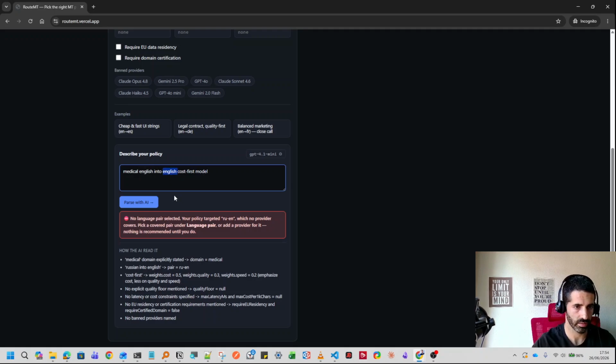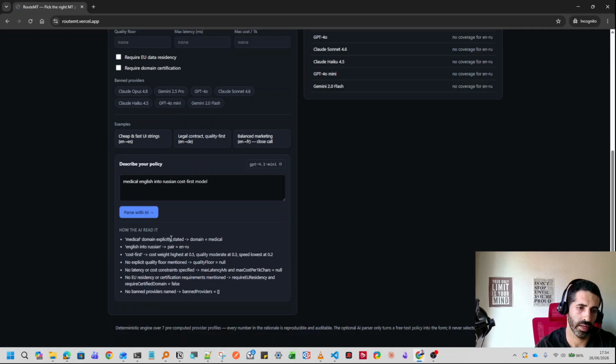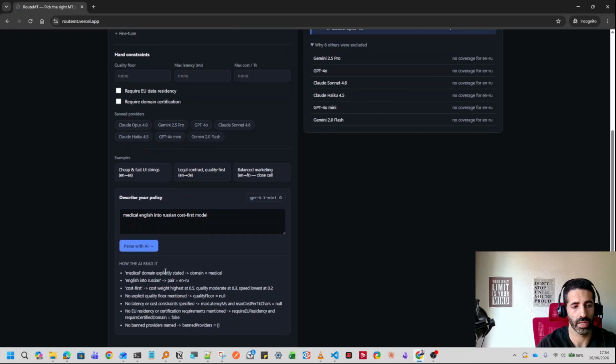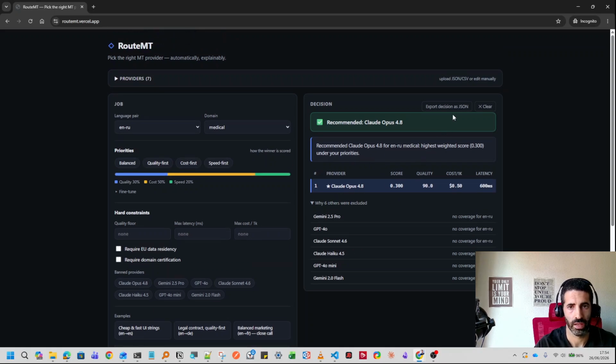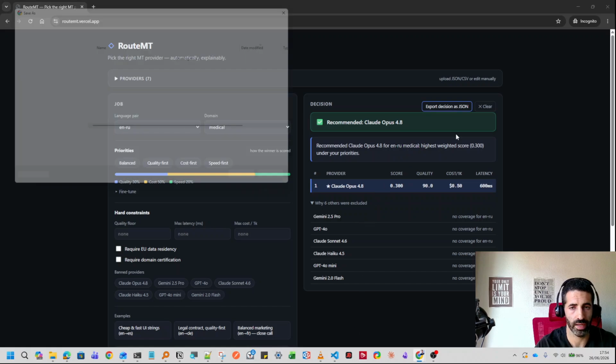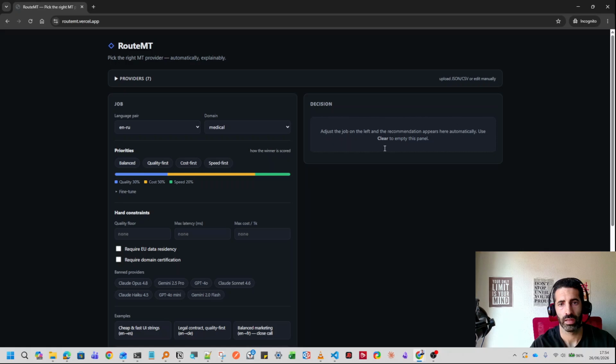English into Russian cost first model. We parse it, and now we have it here, and we have all the explanations of why it has selected this specific engine, the reasoning. The explainability is perfect here, and we have Opus as a model. We could export this as a JSON file, and that's mostly it.